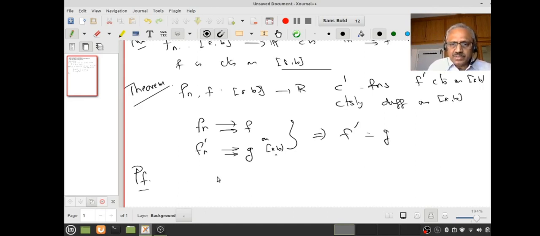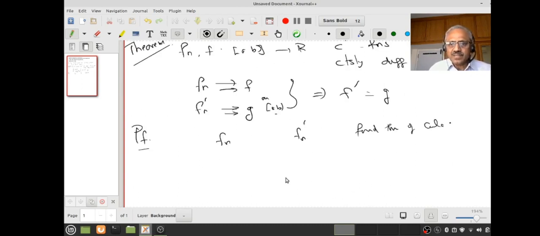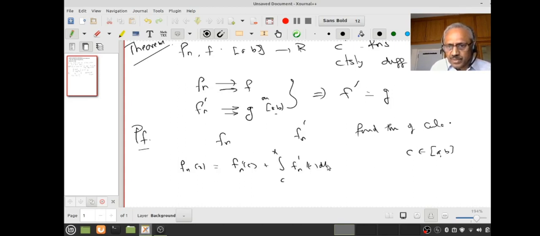So how do I do that? Now notice that, is there any relation between f_n and f_n'? All of you know that, right? It is given by, yes, the fundamental theorem of calculus. So that gives us a relation between f_n and f_n'. What does it say? So fix some point c in [a, b]. If you want to take even an interior point, I don't care. What does it say? f_n(x) is f_n(c) plus the integral from c to x of f_n'(t) dt. This is what the fundamental theorem of calculus says.